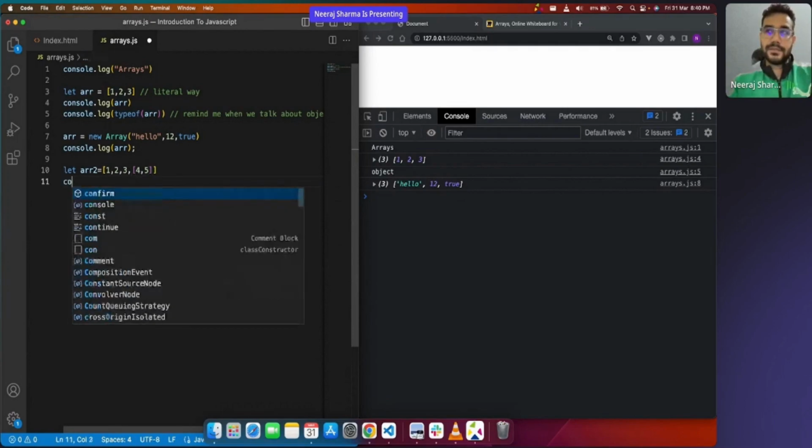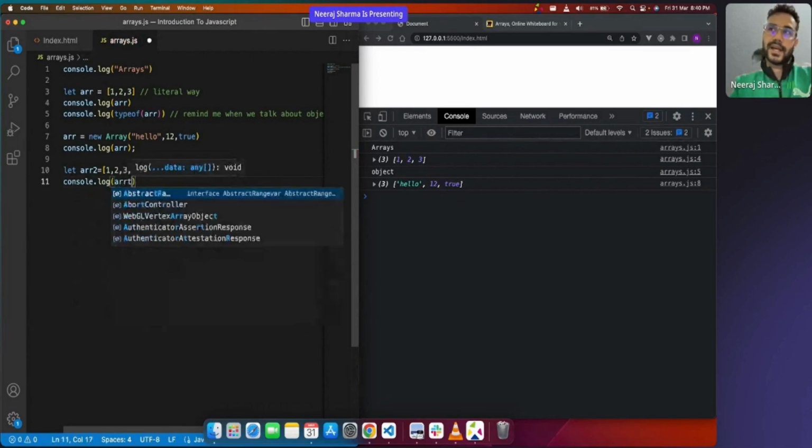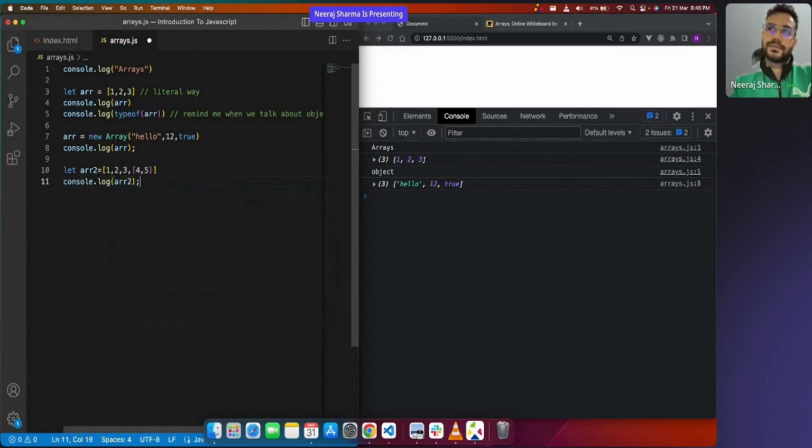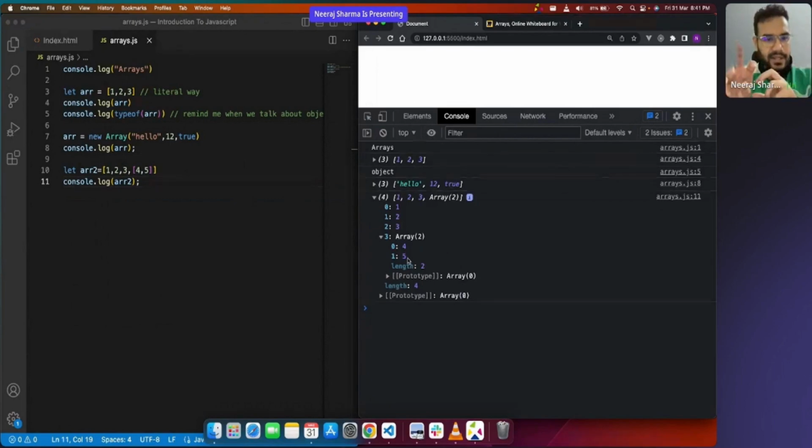If I do this, log this arr and save it, you see we got 1, 2, 3, and then the third index contains another array. And it could be nested also. That means one array has another array, that array has another array.